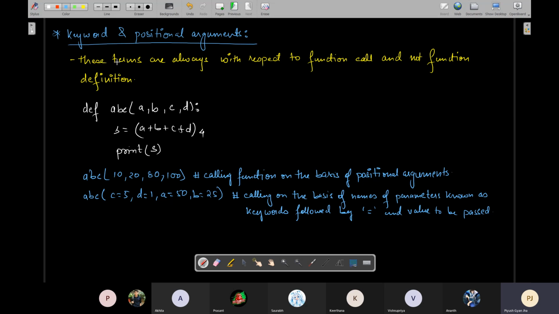इसमें एक और चीज है, you can call the function in a mixed way also. Some of the parameters as positional, but some of the parameters as keywords. Now tell me, by using your common sense, if I want to use the mixed mode, can I call like this?